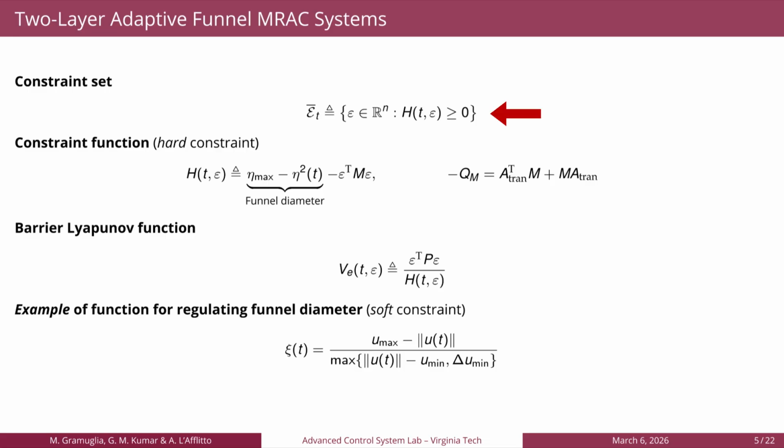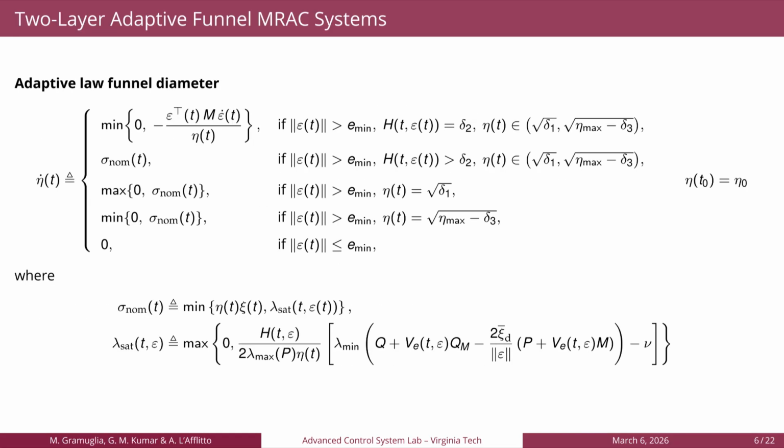Here we have the additional terms present in the proposed controller's adaptive law. The constraint set and the constraint function h, together with the barrier Lyapunov function ve, are used to enforce hard constraints on the tracking error, while soft constraints are enforced using the function xi. In this case, the soft constraints take into account actuator saturation, having the hard constraints relax if the actuators are reaching saturation and having the hard constraints tighten if the control effort is low. We identify the constraint set as the funnel, since in nominal conditions the constraint set tends to shrink. In the h function we can identify the funnel diameter, which characterizes a time-varying barrier that cannot be crossed by the weighted norm of the tracking error.